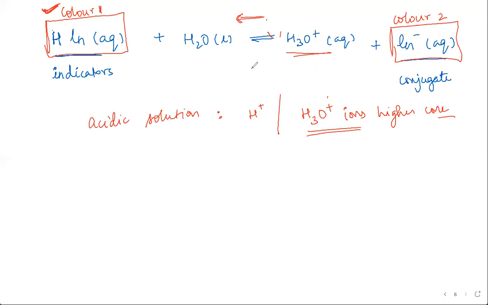So then the forward reaction is favored because this concentration goes down and the solution ends up being color 2. So that's how your indicators work. They shift between colors because the concentration of H plus or Ln minus is changed depending on whether it's acidic or basic.